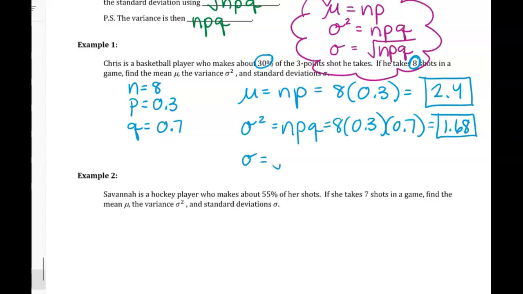Standard deviation is the square root of NPQ, so it's just the square root of our variance, which is 1.3. And that 1.3 means that on average, the number of shots he makes is 1.3 away from the mean.